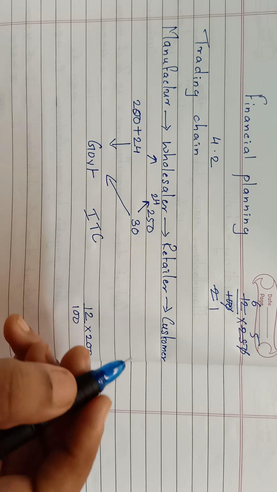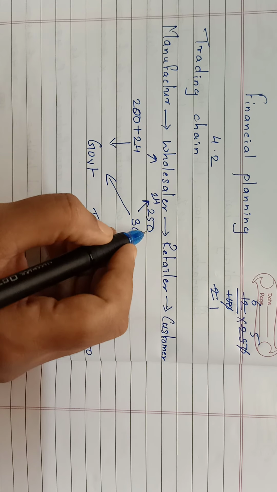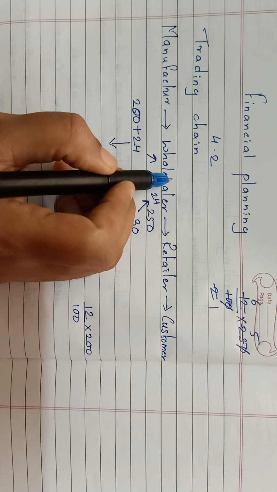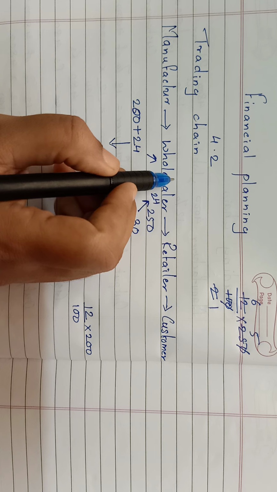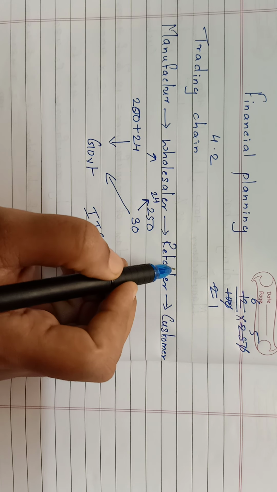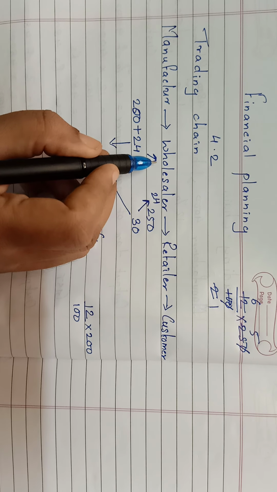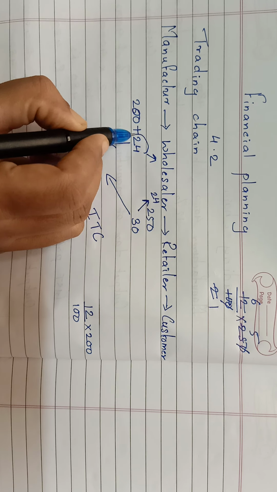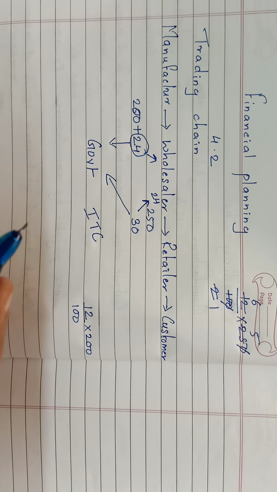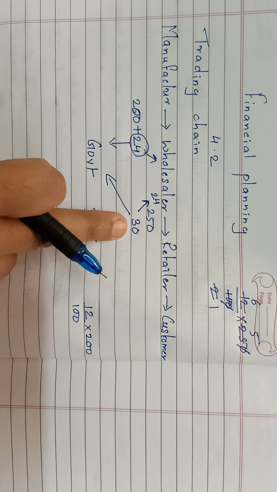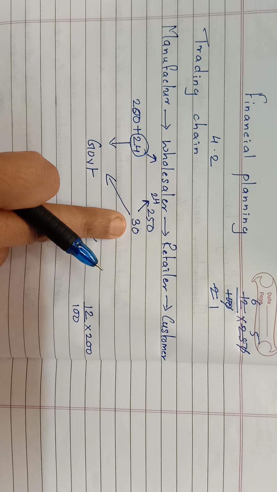In this chain, every time the product moves from one person to the other, tax is given while purchasing and tax is collected while selling. When the wholesaler purchased, he paid a tax of 24 rupees. When the wholesaler sold, he collected a tax of 30 rupees.